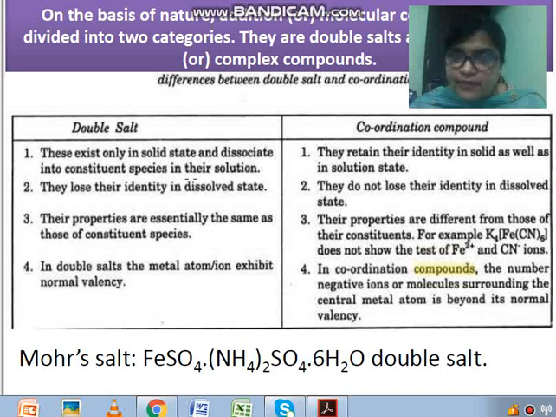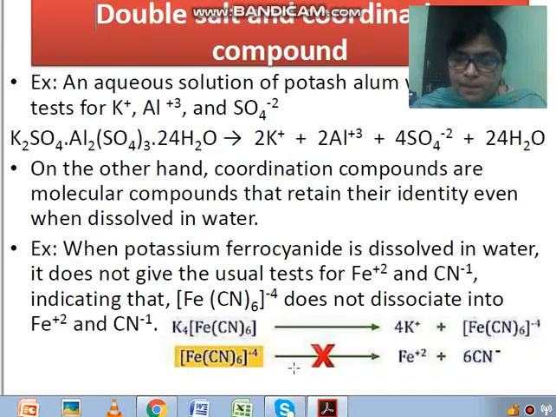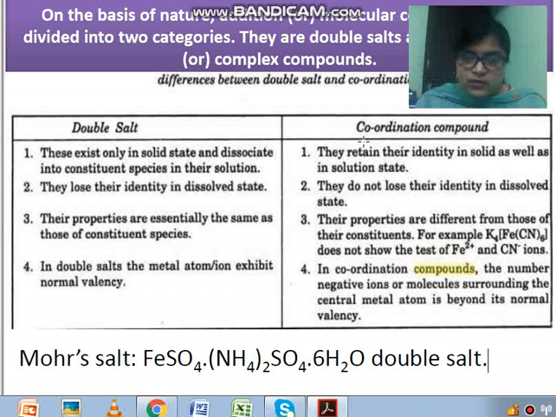they get dissociated into constituent species in their solution. As I have shown you in the example, it will get dissolved into K+ and sulfate ions. They lose their identity in the dissolved state, because they are giving the test of potassium and sulfate ions. Their properties are essentially the same as those of the constituent species. Here you can see both reactant as well as product will give the test of potassium. Their properties are essentially the same.